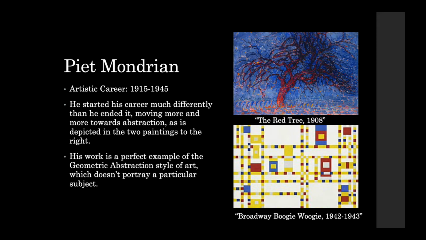Piet Mondrian was a postmodern artist from 1915 to 1945. His style of art changed dramatically throughout his life, morphing into a very geometric, abstract style, as can be seen with the example of Broadway Boogie Woogie.